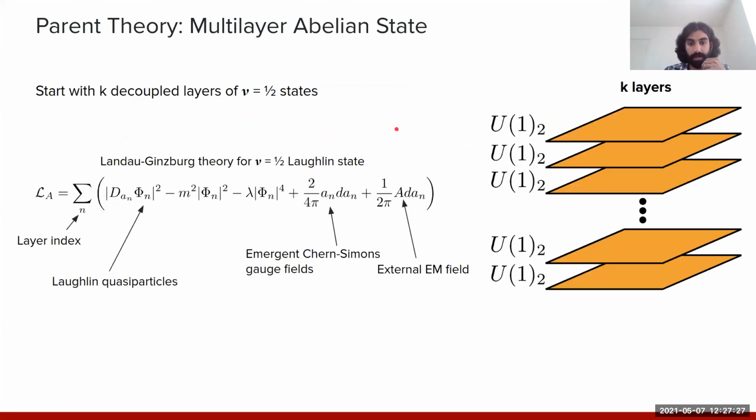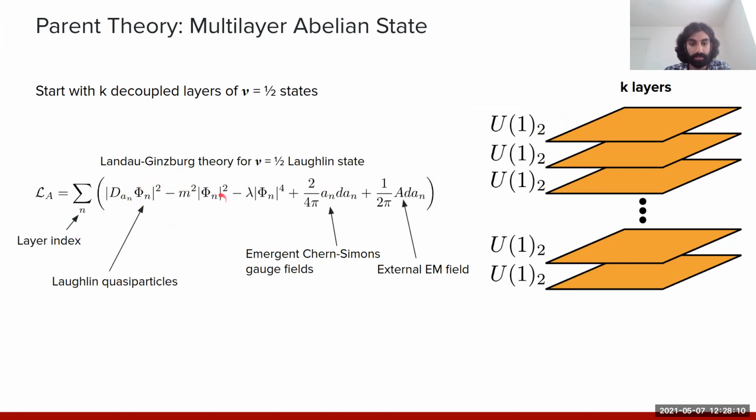So with that in mind, the setup that we'll take, taking this wave function picture literally, is a K-layer system where each layer we will describe by the Landau-Ginzburg theory for the nu equals 1/2 bosonic Laughlin state, described by this Lagrangian. So unpacking this notation, this n index labels the layer index. These little a_n's correspond to the emergent Chern-Simons gauge fields describing the topological order on each layer. And these are at level 2, describing the U(1) level 2 order of the Laughlin state. And to each of these gauge fields, we've minimally coupled these scalar fields capital phi, which represent the Laughlin quasi-particles.